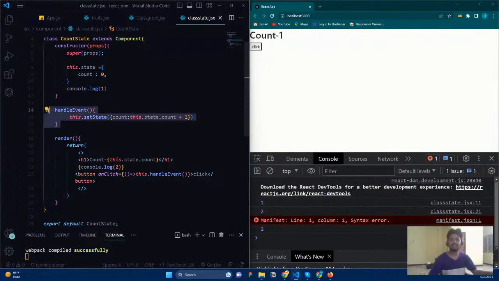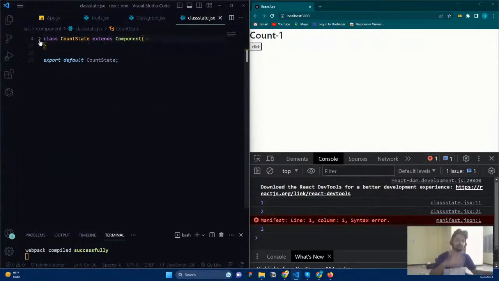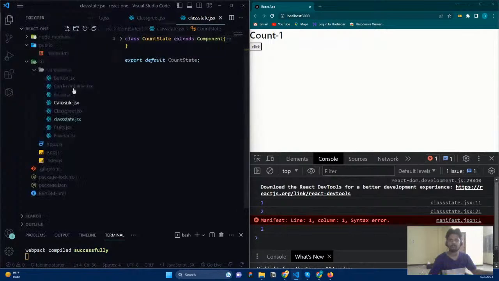So this is basically event handling and maintaining state in class-based components. If you'd like to learn more, you can learn it here and use it. Okay, and there are so many other things here called lifecycle methods. With the help of lifecycle methods, you can do something after React re-renders. Once React renders something, I just want to do something, so you can use those things. Right now we are not going to touch that one. Okay, we've seen class-based components.